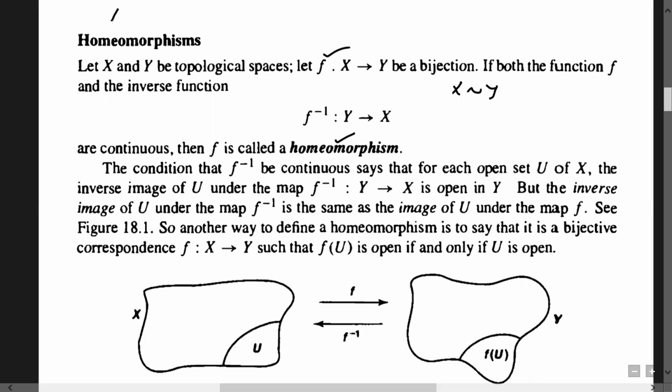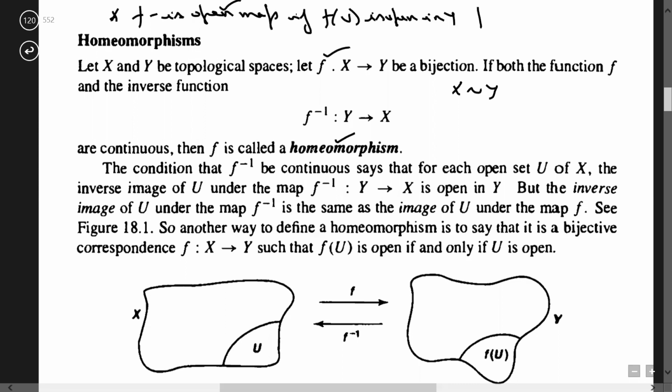Take it as a home assignment: when we say that f is open, remember that f is an open map if it maps every open set in X to an open set in Y. I mean, f of U is open in Y for every open set U belonging to X, that is, U belonging to the topology present on X. Suppose the topology on X is script T and on Y is script T dash.